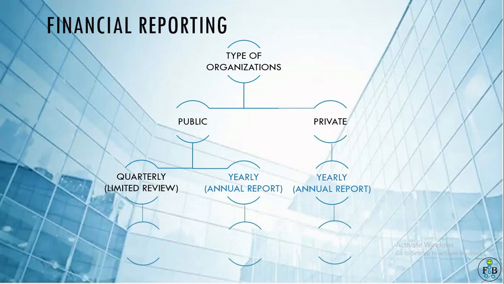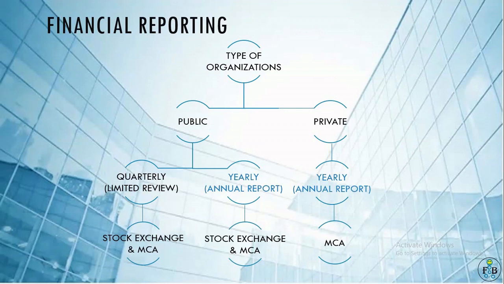After convergence of IFRS, the two statements, statement of changes in equity and statement of other comprehensive income, were added in financial statements, and they are published in detail in annual reports. A public company has to publish its results with a stock exchange and with the MCA.